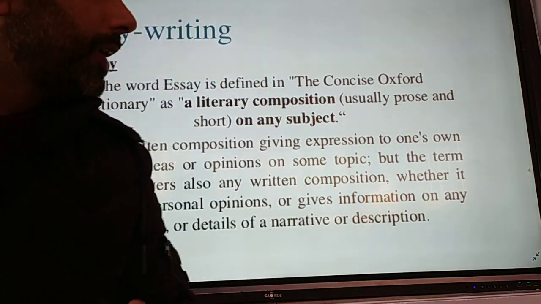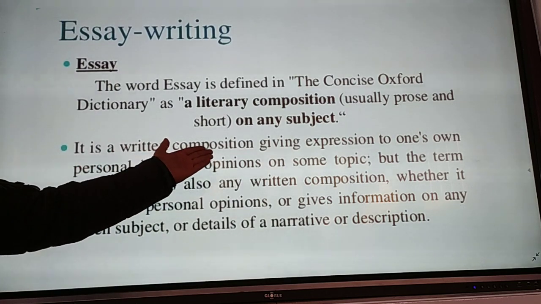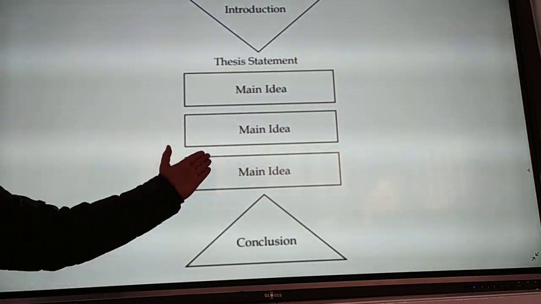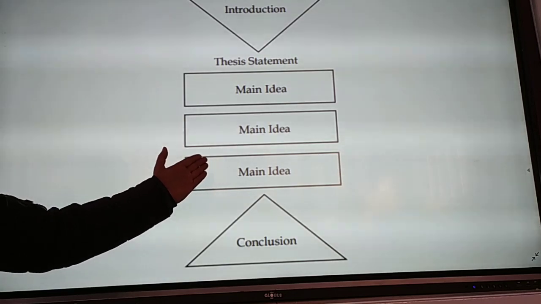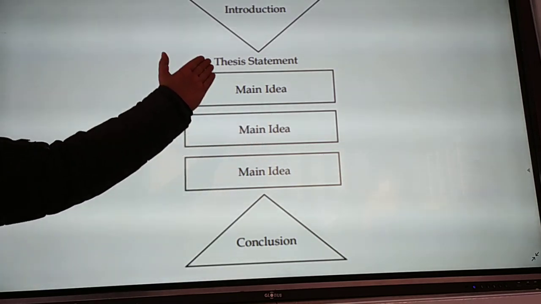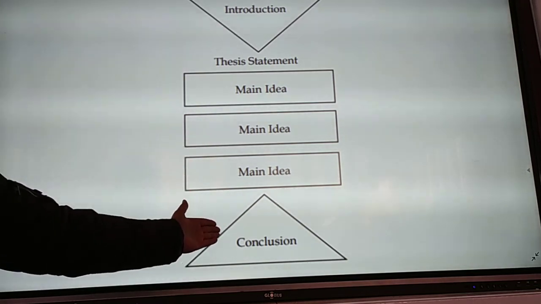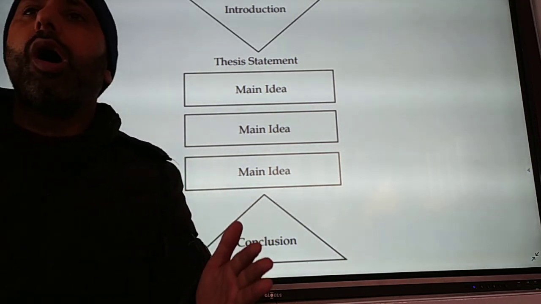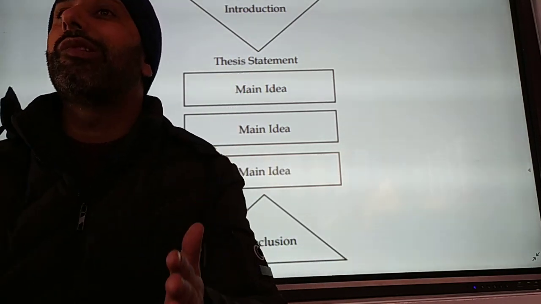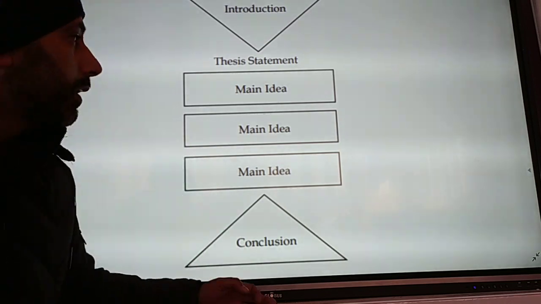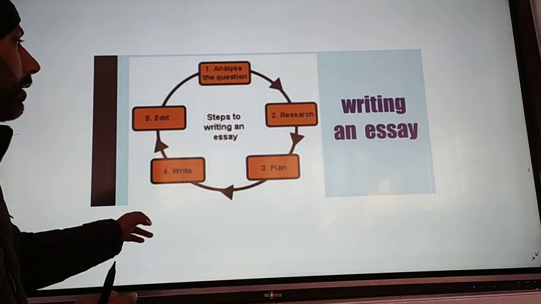In the case of prose, it is like the paragraph structure: that is introduction, that is main idea, that is supporting, and then conclusion. First of all, you have to write one paragraph which gives the introduction. Then the body. Then you have to come to the conclusion.